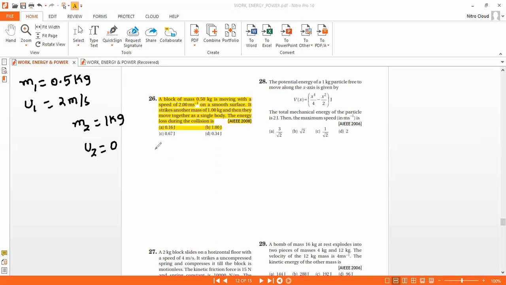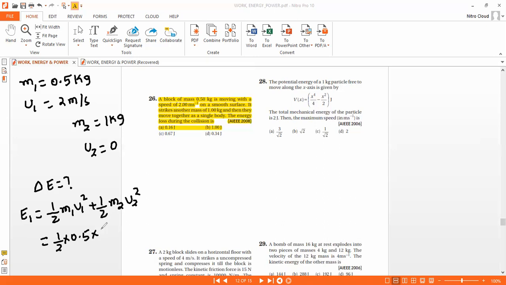Now we need to find the energy loss during the collision. Firstly, I'll find the initial kinetic energy. E1 is equal to half m1 u1 square plus half m2 u2 square. Half into 0.5 into 4, plus since u2 is 0, that term is 0. So E1 is equal to 1 joule.